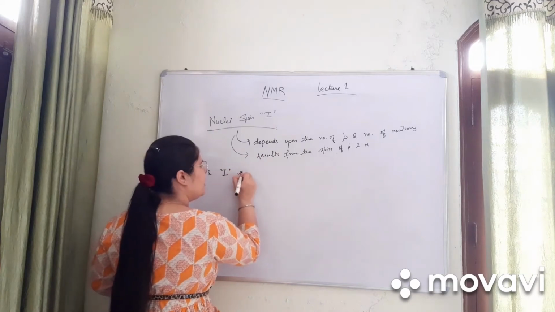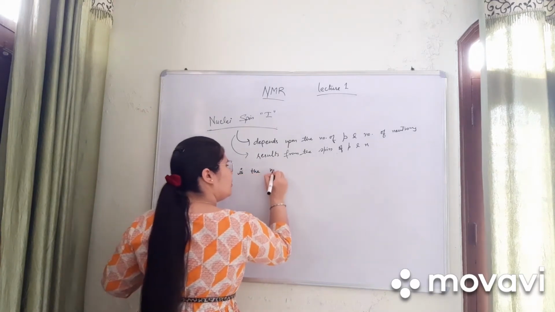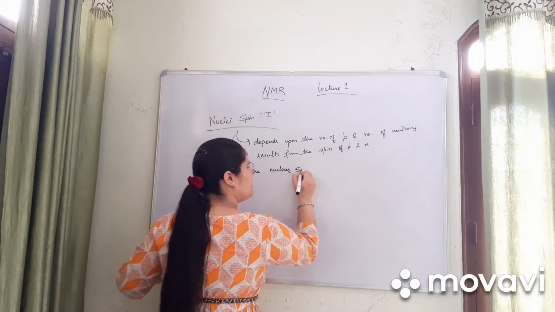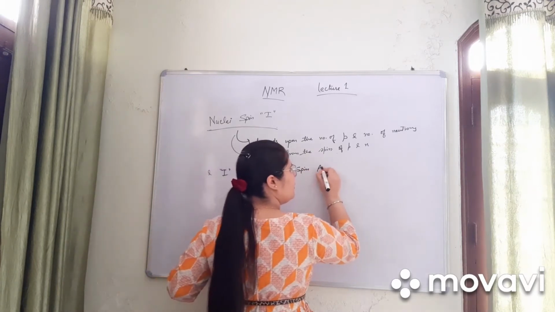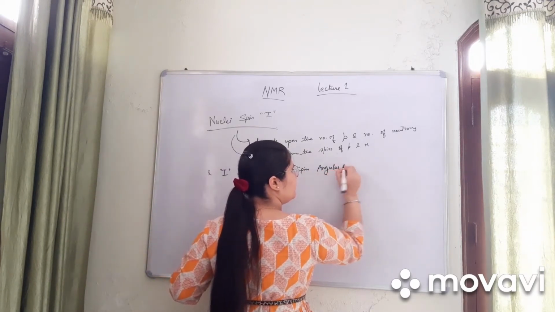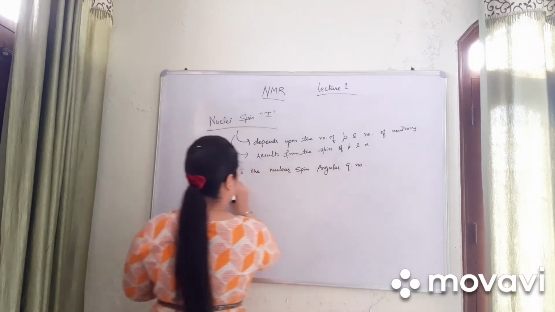I is the nuclear spin angular quantum number.